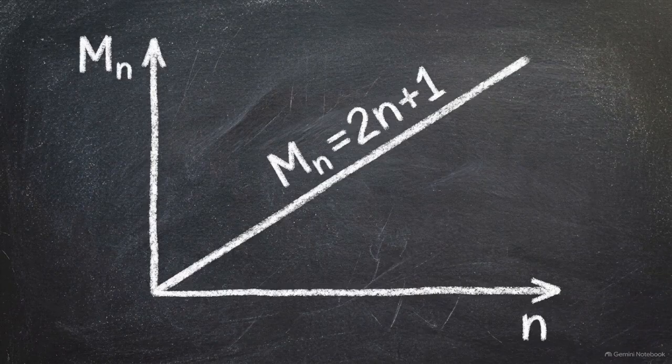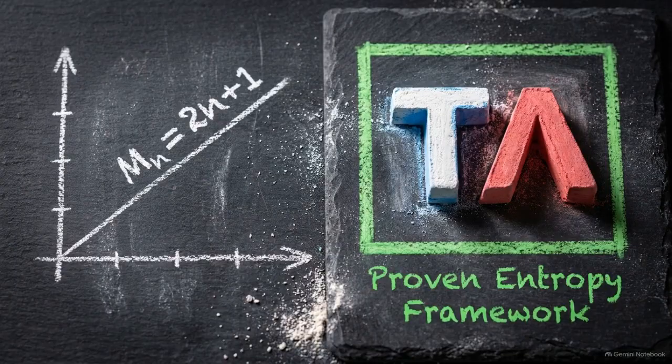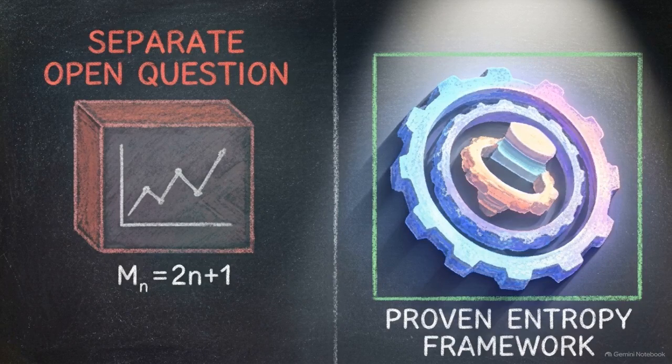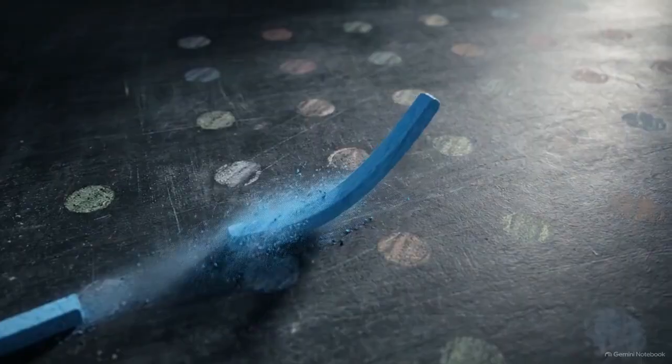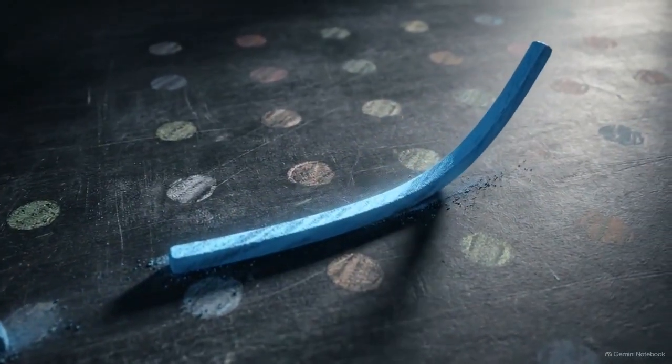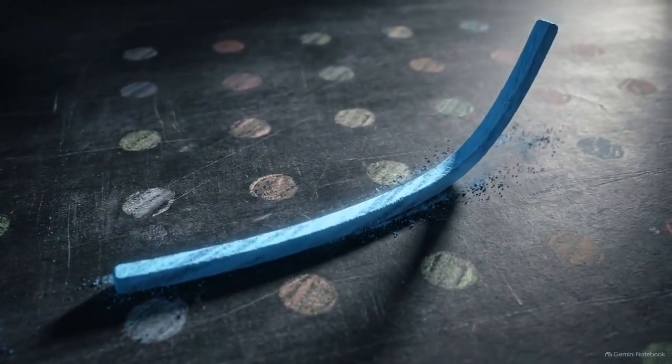Now we can revisit the linear complexity law from the start of the video, the observation that there were 2n plus 1 domains. Because the operator T provided the growth rate directly, the combinatorial count was never actually a requirement for the proof. The linear law has been demoted from a load-bearing prerequisite to an independent structural problem. The proof succeeds by bypassing the discrete complexity counts entirely, finding the system's growth rate within the continuous spectral domain.